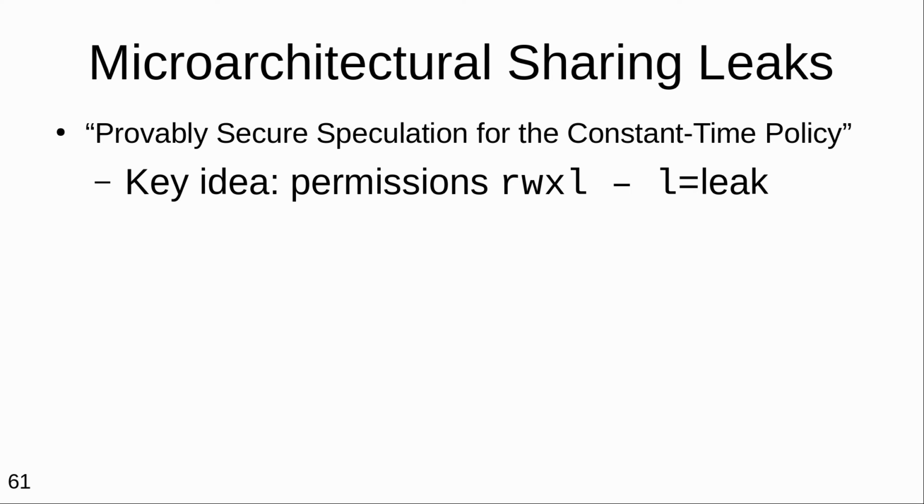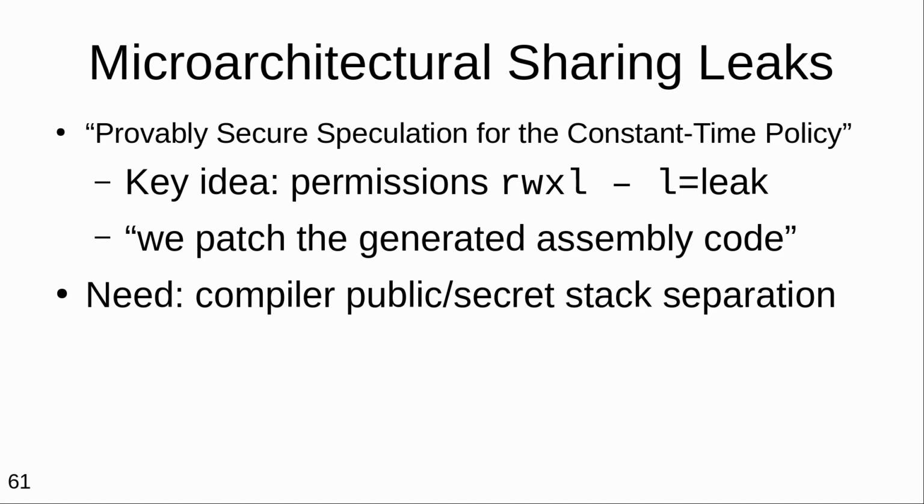A way you could think of this, not quite what the prospect paper does, is to say that for each piece of memory, instead of having read, write, and execute bits, you have an additional leak bit, which says whether it is fine for this piece of information to be leaked through speculation. Then the processor will limit speculation based on that information. But to add these bits to your program state, we need compiler support.